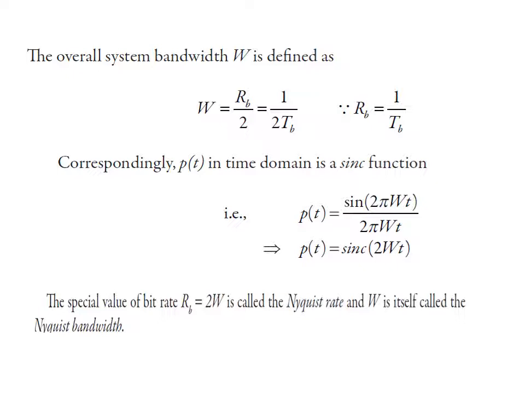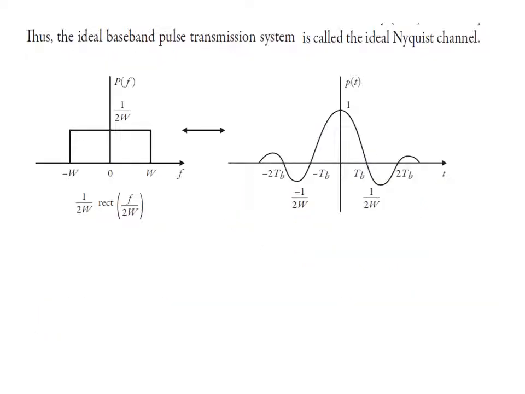Now let us see the diagrams of the rect and sinc functions. This is given here. This is your rect function, that is 1 by 2W rect(f by 2W). You can see that the width is 2W, which means the value of capital T is 2W. And what is the value of A? That is 1 by 2W here. That is A rect(f by capital T). Clear? The value of A is 1 by 2W and the value of capital T is 2W.